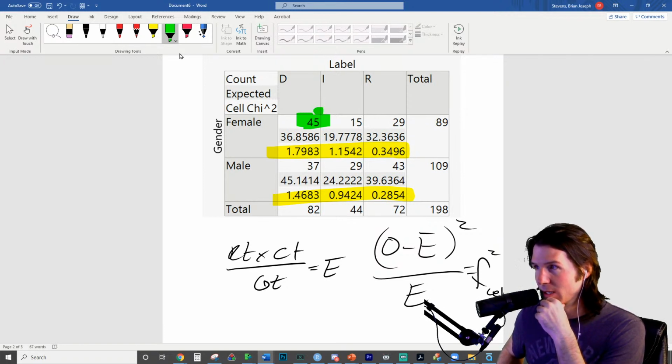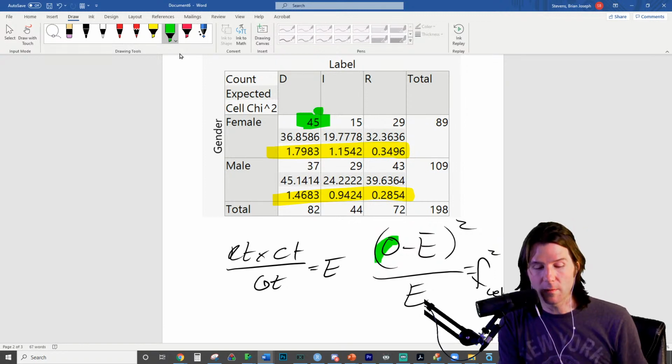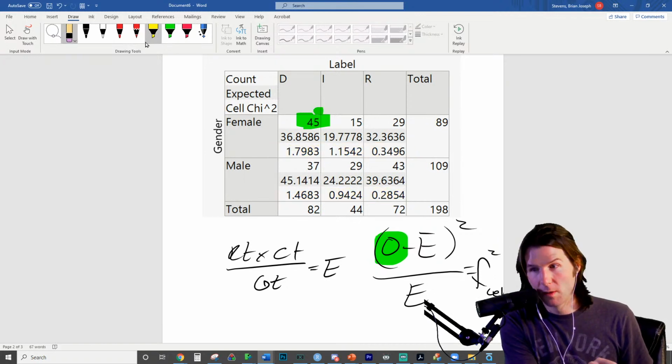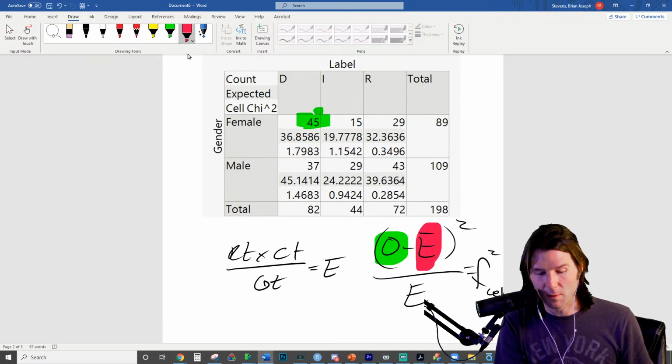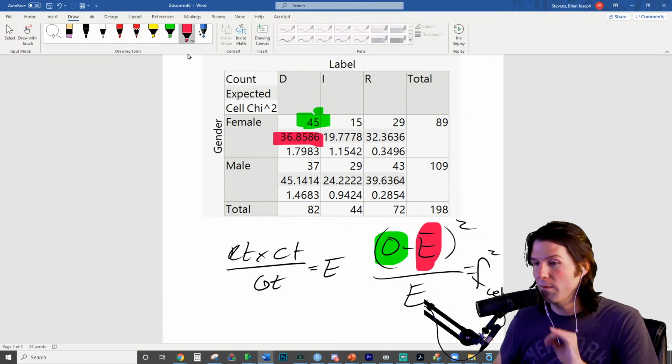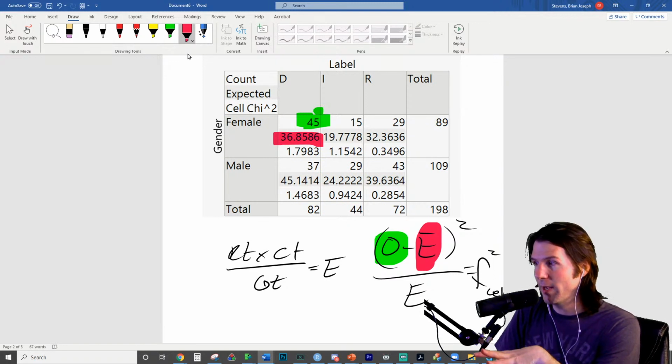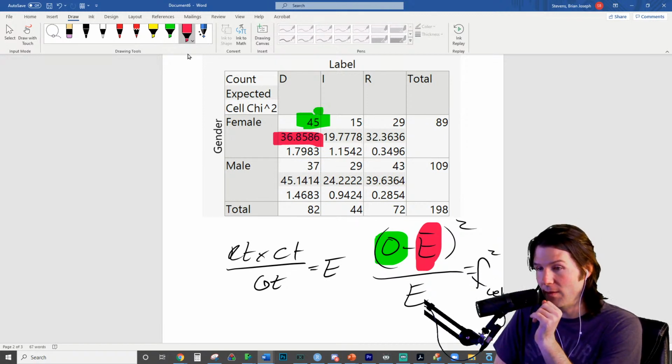So what's that 45 mean? And Whitson's right, it's the actual value. That's an observed value right here. But what does it mean to have an observed value? So 45 is observed. What does that mean though, that there's 45 observed? It means when we collected data, there were 45 people who reported being female and being Democrat. So that's what an observed value is. It's the actual amount. Does that make sense? An observed value is there were 45 females who were Democrat. We expected for there to be 36.85. That's what we saw in the sample.